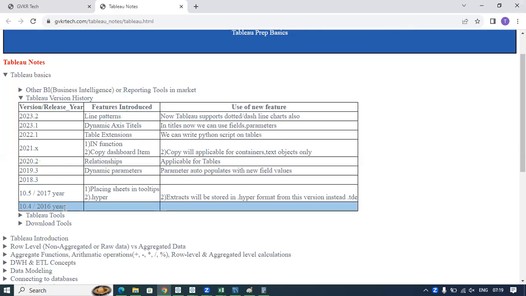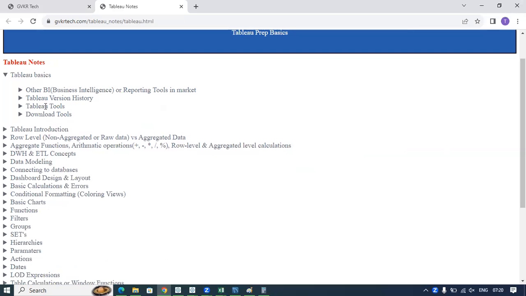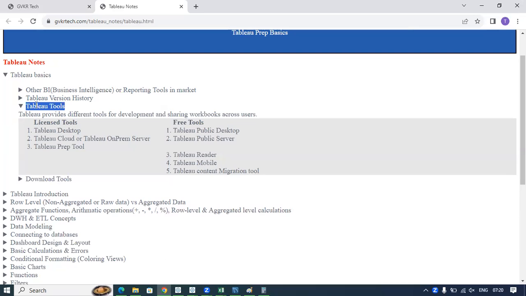I'm just listing from 10.4 version, which was released in 2016, 10.5 version released in 2017, and 2018 version which was released in 2018. Now when it comes to Tableau tools, within Tableau they are providing so many tools. We have free versions and licensed versions. In licensed versions, we have Tableau Desktop, Tableau Server, and Tableau Prep tool. All these are licensed versions only.